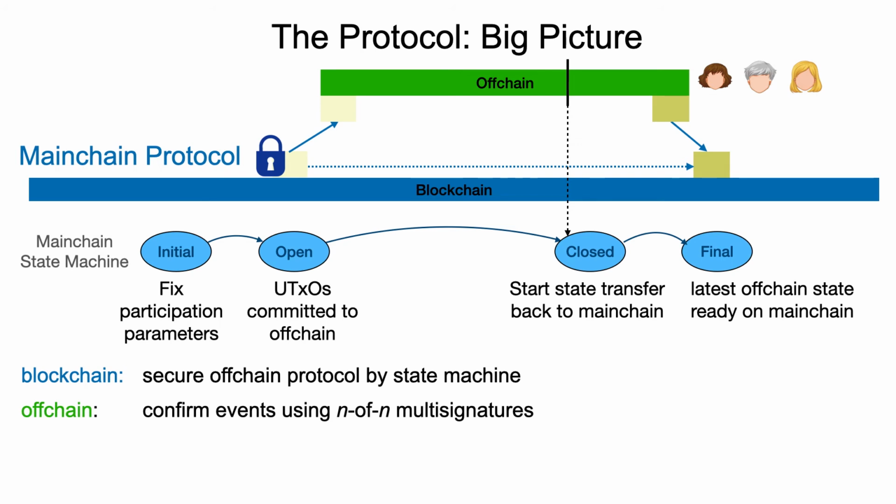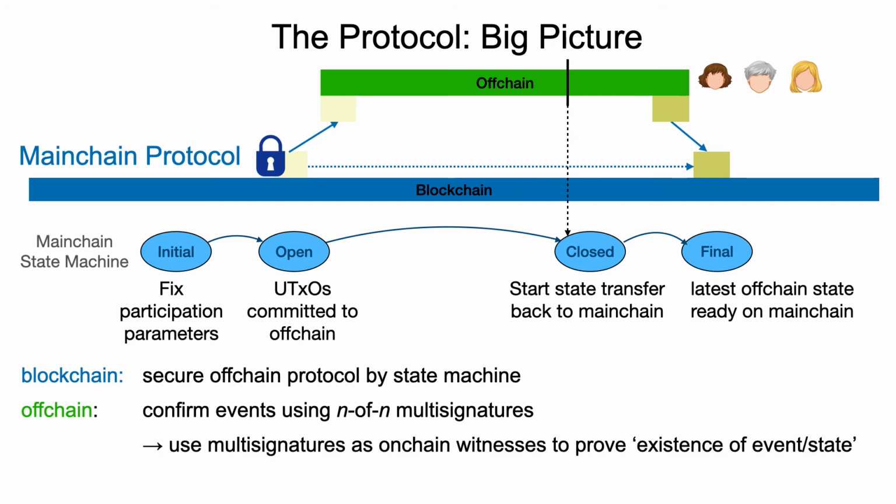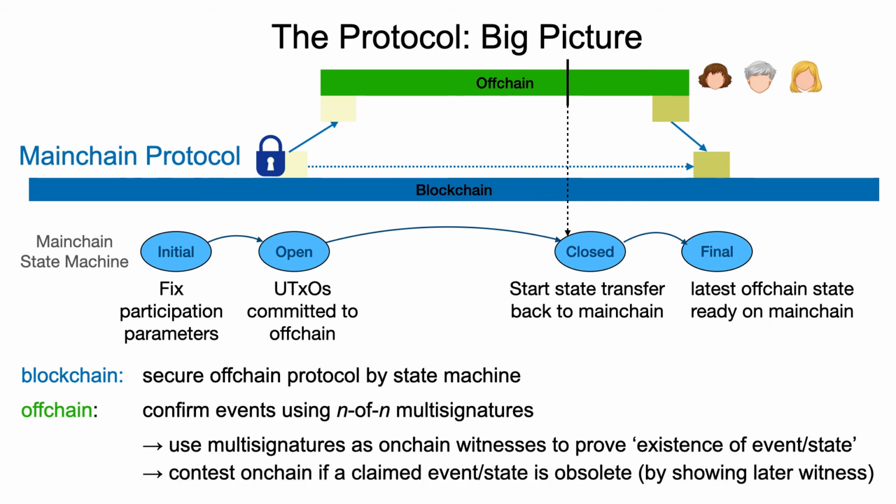In the off-chain part, we confirm events using n of n multi-signatures. And these multi-signatures can be used later as on-chain witnesses to prove existence of events or states, or that at least a certain event or state was valid at some point, at least during the protocol execution. And then, in order to contest on the main chain if a claimed event or state is obsolete, you can basically just show a later witness which will show that what was seen on the main chain before is obsolete.